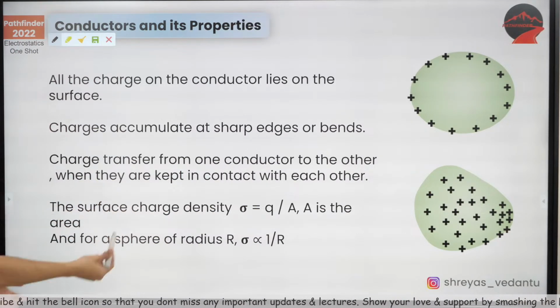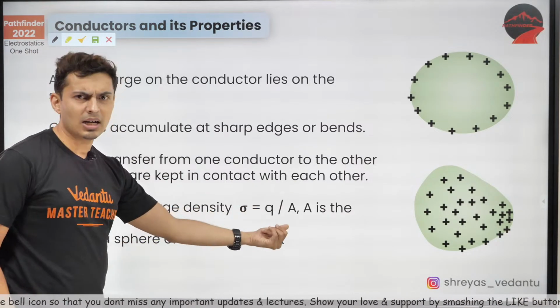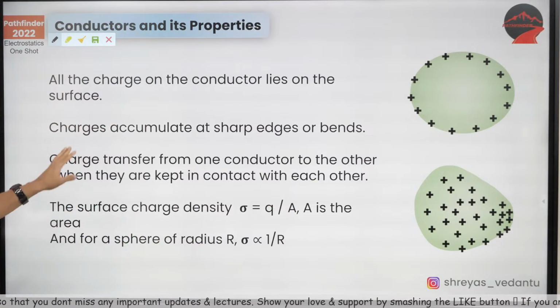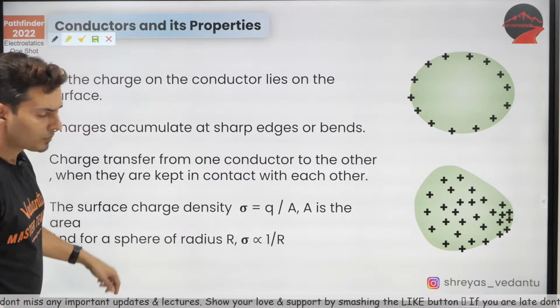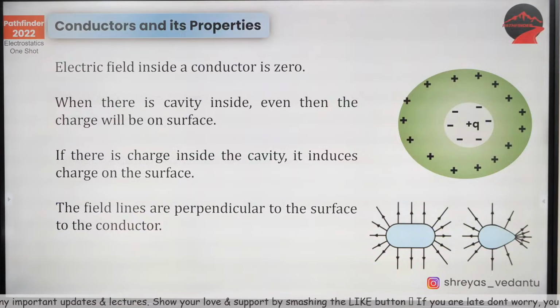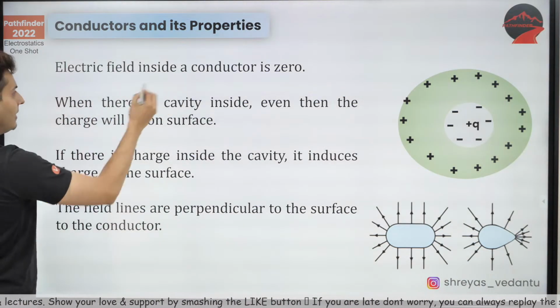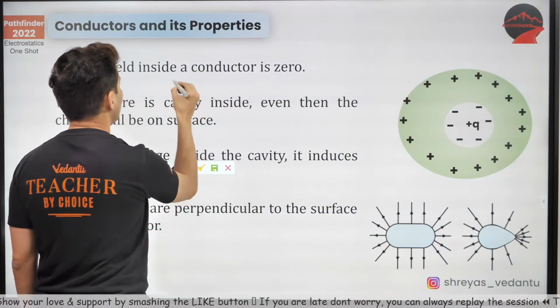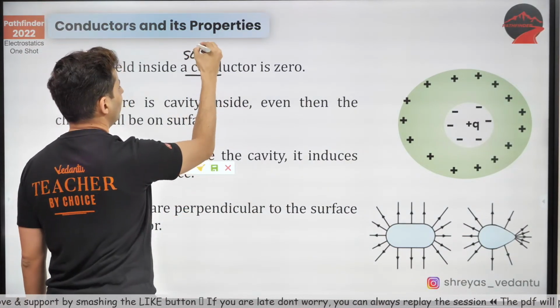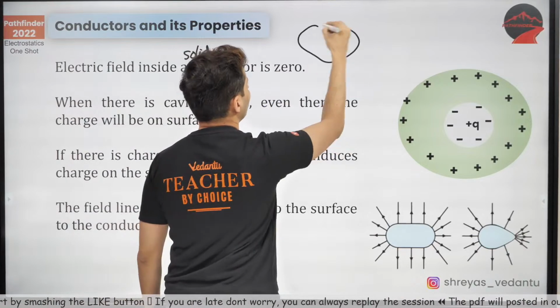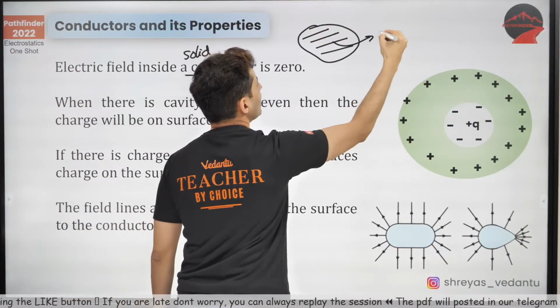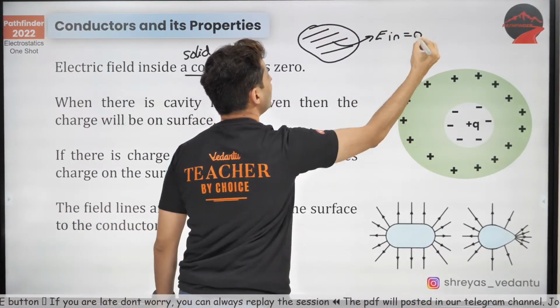Surface charge density, I think I've already told you, is charge per unit area. That's standard, there is nothing great about it. Some more properties are also there. Look at this. The electric field inside a conductor is 0. So inside a solid conductor, everywhere you will see the field is 0.